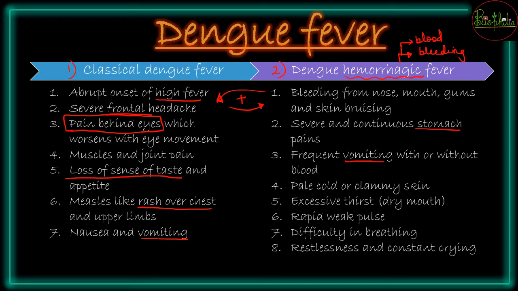वहाँ पे frequent vomiting होगा, that might be with or without blood depending upon how severe the pain of stomach is. The patient will be very cold, उसके हाथ पैर ठंडे पड़ जाएंगे, and the patient will be having excessive thirst because it will also have a dry mouth. There will be rapid weak pulse, difficulty in breathing, restlessness and constant crying, because वो दर्द के मारे continuously crying actions will be done by the patient. So these are some symptoms for the two types of dengue fever.